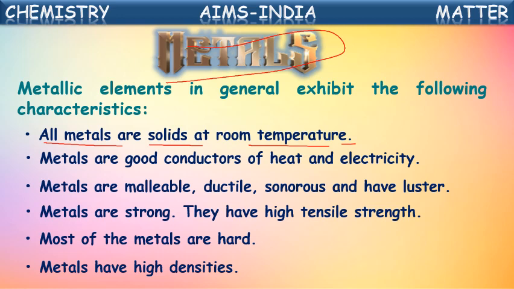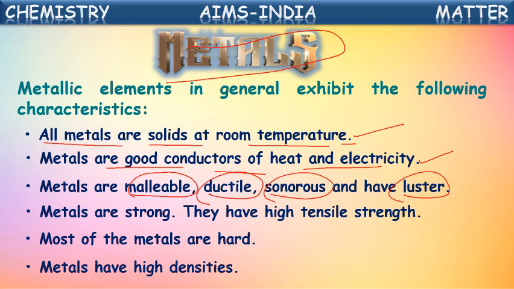Metals are solids at room temperature, and they are good conductors of heat and electricity. Means they can react to the heat, and if we pass electricity to them, they'll react towards that electricity. And metals are malleable, ductile, sonorous, and lustrous.